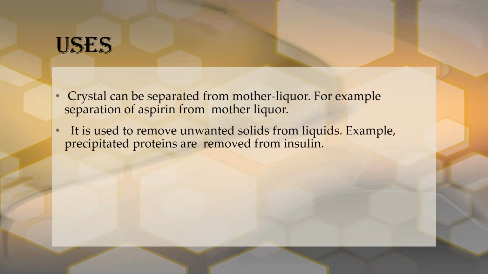Crystals can be separated from the mother liquid, for example, separation of aspirin from the mother liquor. So this is the first use. Second, it is used to remove unwanted solid from the liquid. For example, precipitated proteins are removed from the insulin. So these are the main two uses of this batch type of perforated centrifuge.